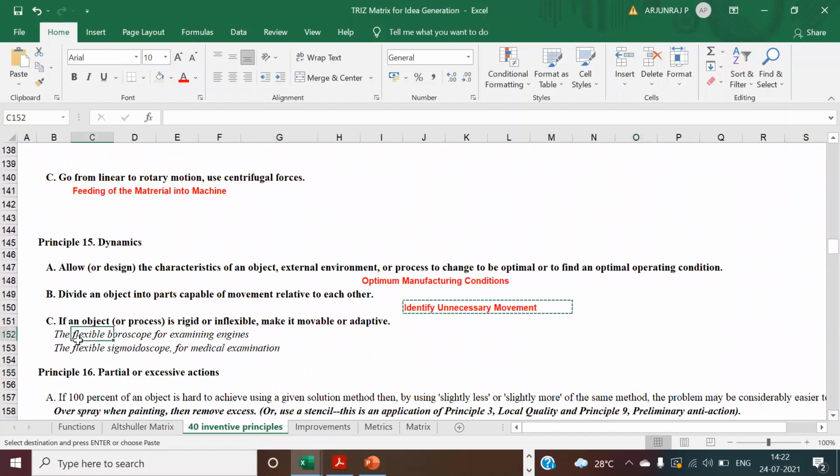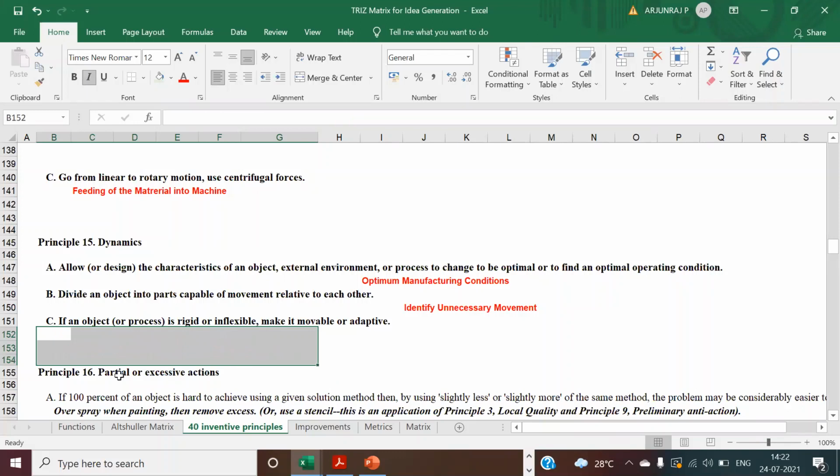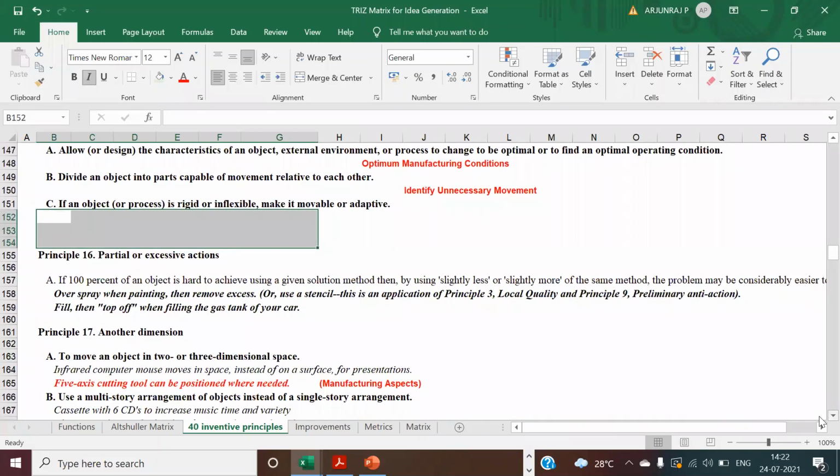Then what happens? Suppose you have a process that is rigid, or if you feel it is inflexible, you make it movable and adaptive. You try to look for some of the processes related to it. And a very important thing is partial or excessive action. Suppose you are not achieving 100% using the given process, then by using slightly less or slightly more of the same process, you don't need to change the process.